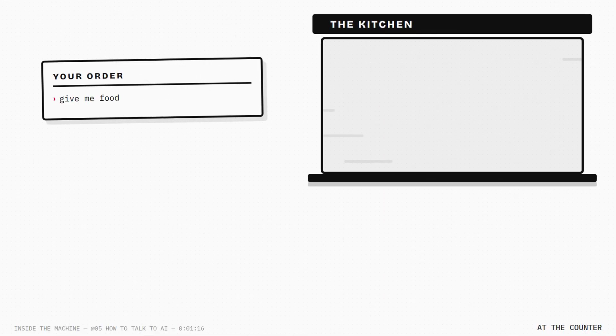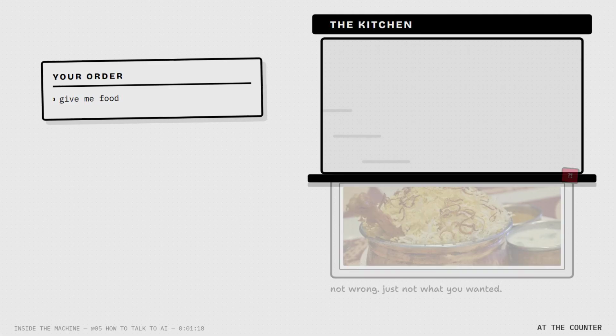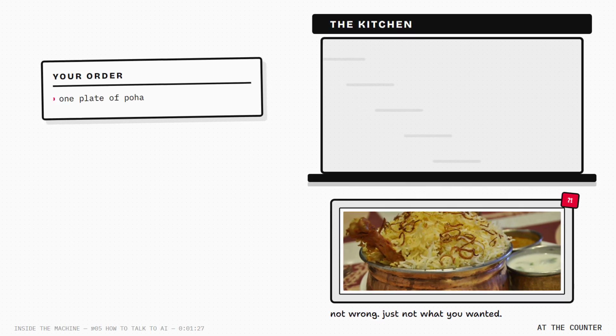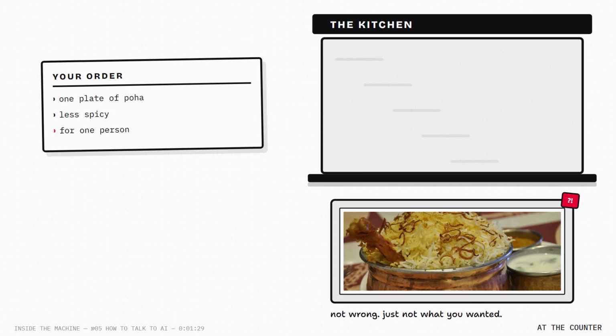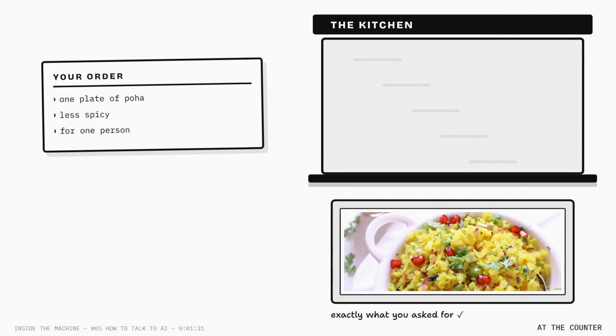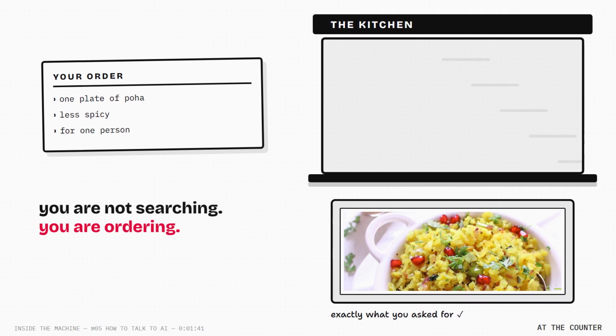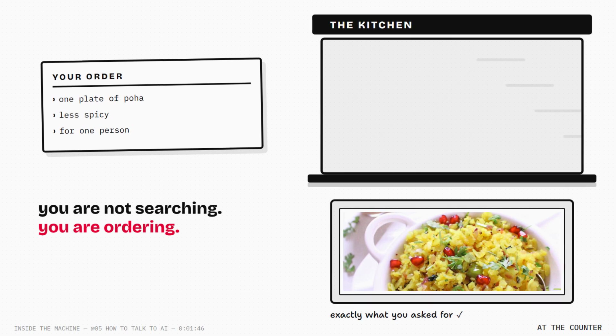Think of a food counter. You say, "Give me food," and you get something. It is not wrong. It is just not what you wanted. Now you order properly. 1 plate of poha, less spicy for 1 person, and look, exactly right. Same kitchen, same cook, only your order was clear. That is the whole idea. You are not searching, you are ordering.